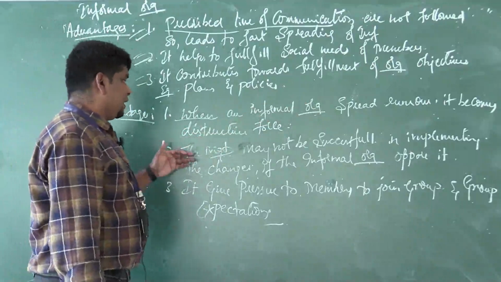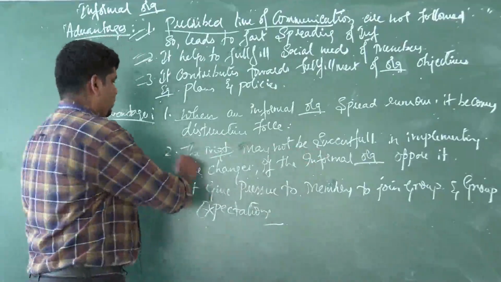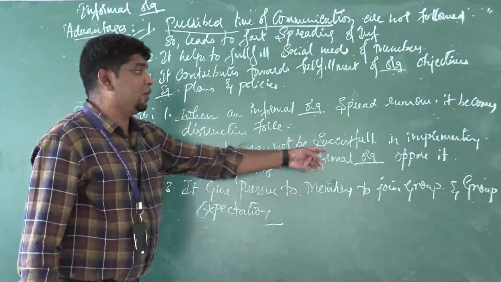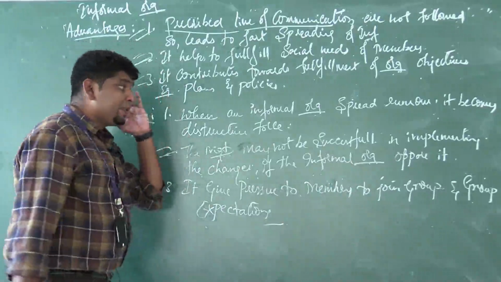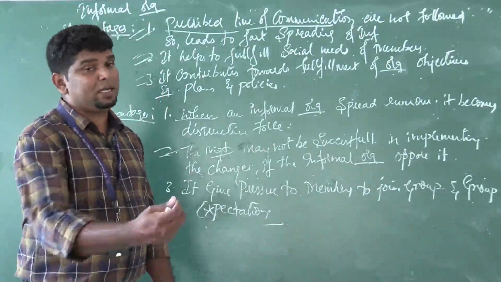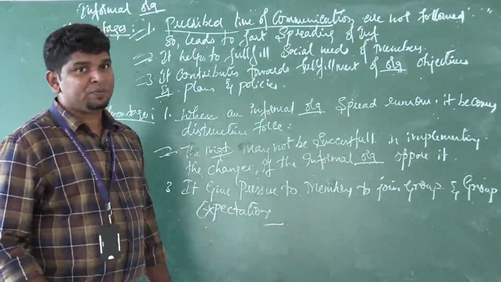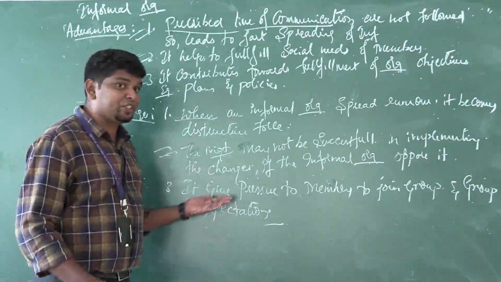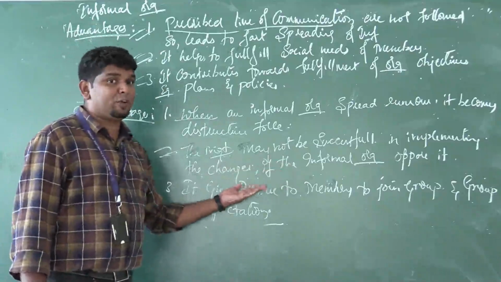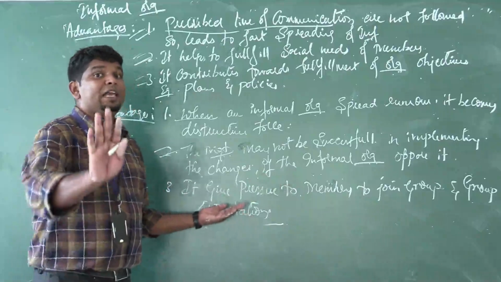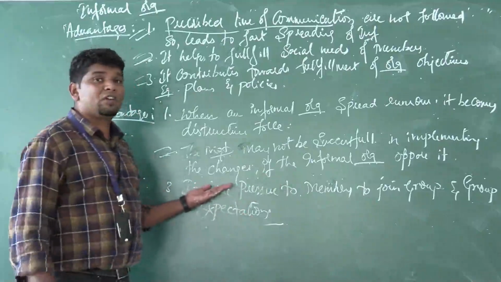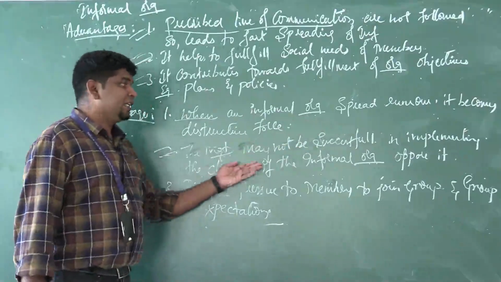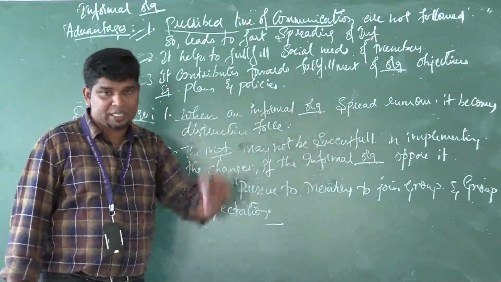Next one, second one, the management may not be successful. The management may not be successful in implementing the changes if the informal organization opposes them. The management may give some plans, but if these informal people, the members of the groups, oppose it, the plans will not succeed. The management may not be successful in implementing the changes if the informal organization opposes it.